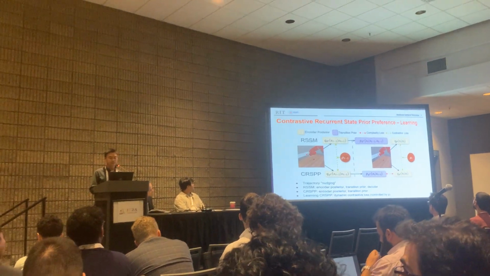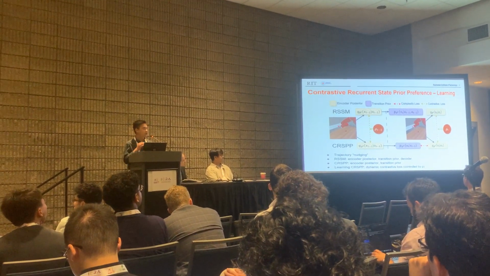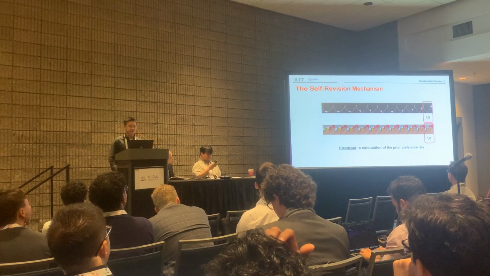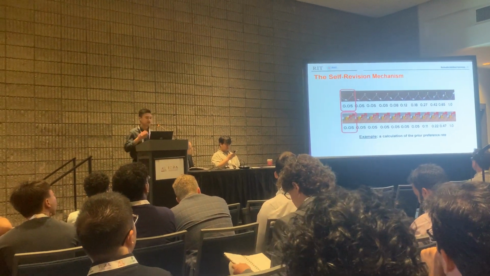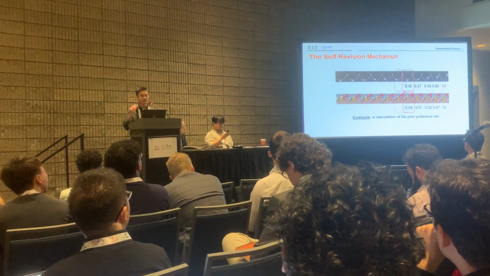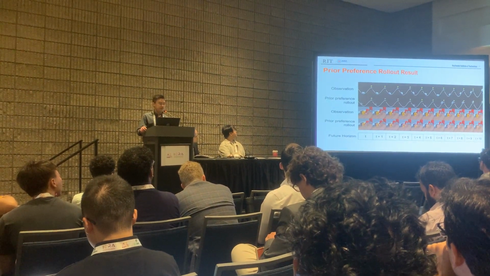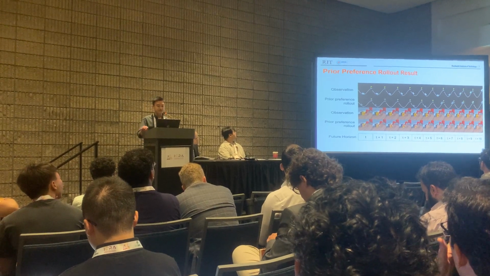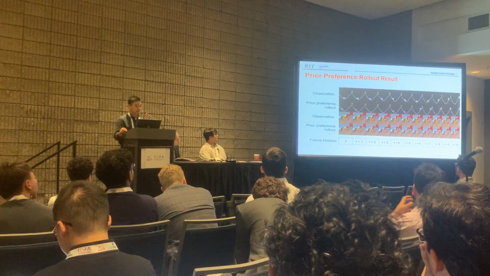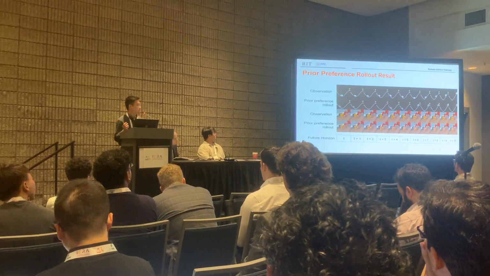To do this, we introduce a prior preference rate called rho, which dynamically determines if each pair of states is repelled or contracted. Here is an example of how we compute the prior preference rate. You can see that it decays backward, depending on whether the states of the trajectories failed or were successful. Here are the qualitative results of the prior preference model. For each environment, the top row is the actual observation, while the next row is the prior preference prediction. We can see that our model learns to predict the goal observation at each future time step.